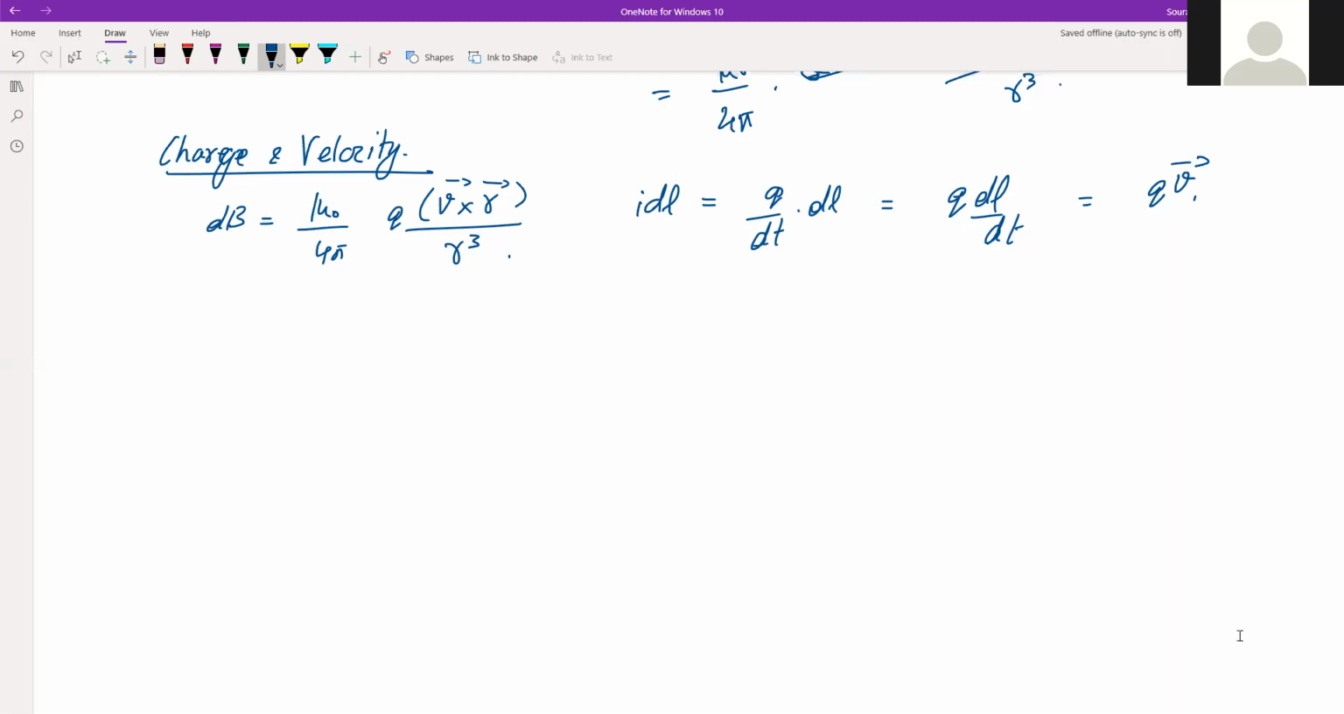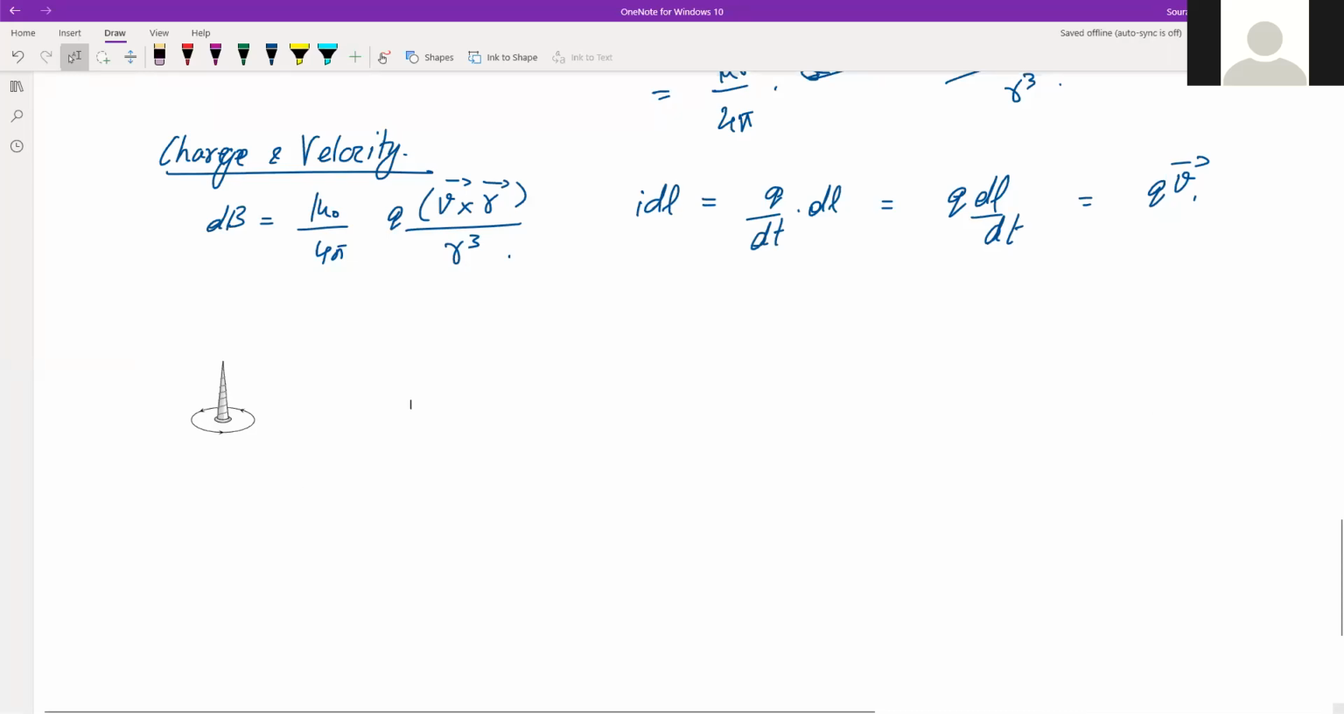So that's why there are a lot of similarities and differences between Biot-Savart's law and Coulomb's law. That we will see in the next class. Let us now see what is the direction of the generated magnetic field due to the current carrying conductor.